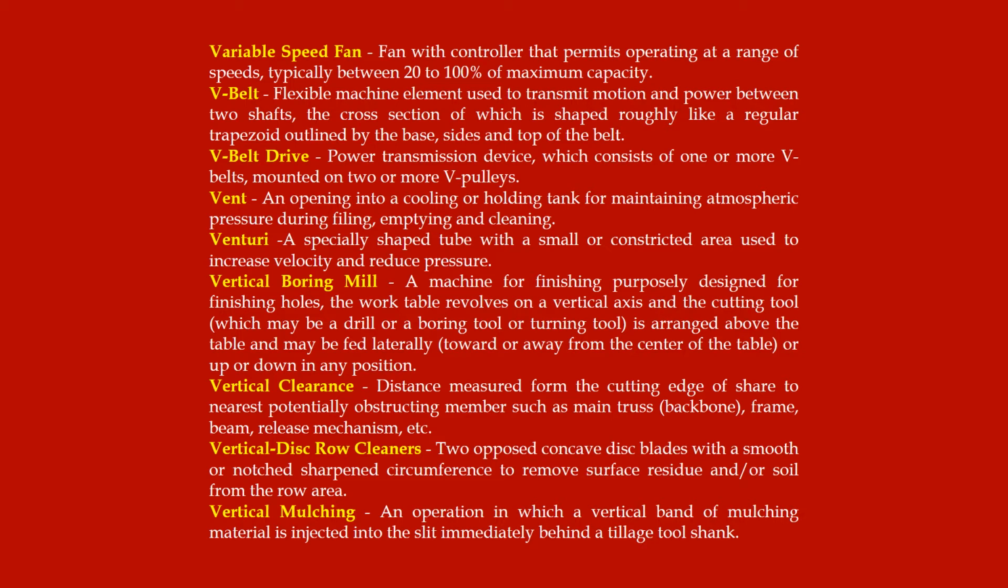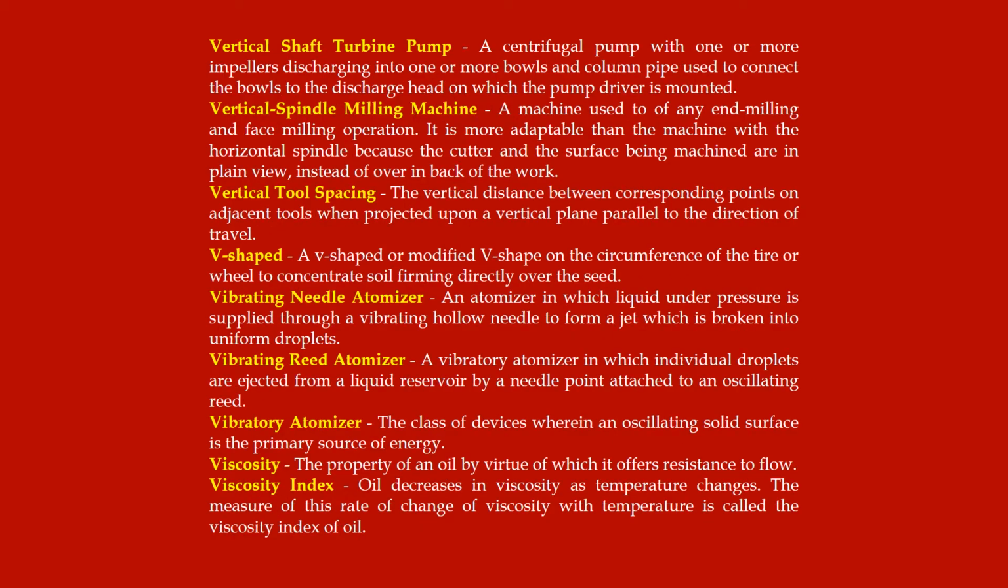Vertical mulching, an operation in which a vertical band of mulching material is injected into the slit immediately behind a tillage tool shank. Vertical shaft turbine pump, a centrifugal pump with one or more impellers discharging into one or more bowls and column pipe used to connect the bowls to the discharge head on which the pump driver is mounted.